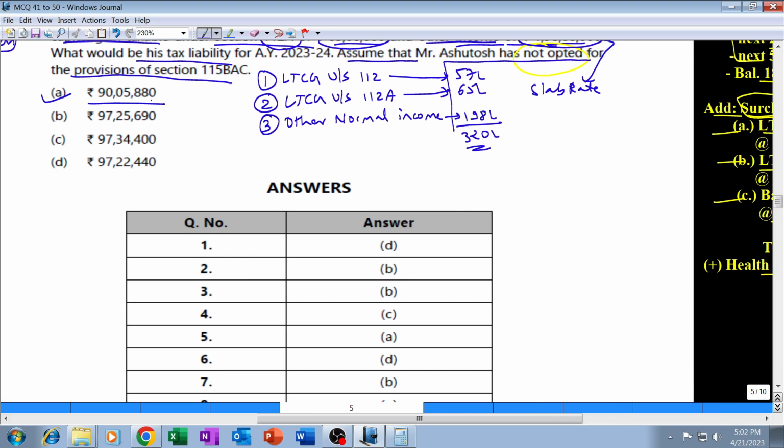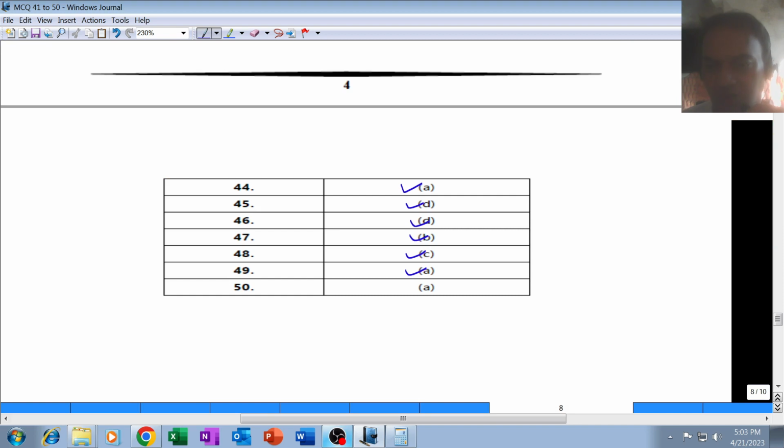Let's check what the institute's answer is. Our answer is A, 90,05,880. Institute's answer is also A, 90,05,880. With that, this MCQ comes to an end. With that, all the 50 MCQs are over.